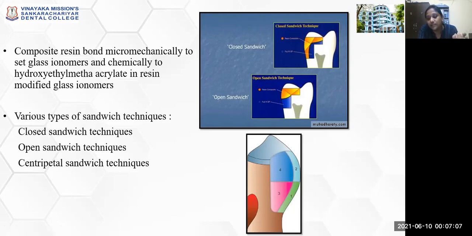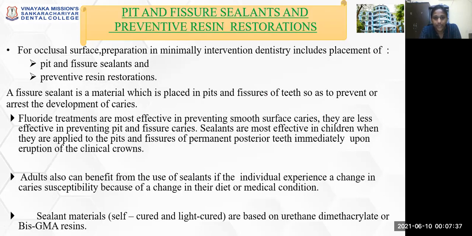So first, number one is a transparent low viscous composite resin, and then a dentin shade composite restorative material that will give the proximal wall. First, the proximal wall is built, followed by the glass ionomer cement that you give as a base or a pulp protective material, followed by the packable or condensable composite restoration. So this is the centripetal type of sandwich technique.